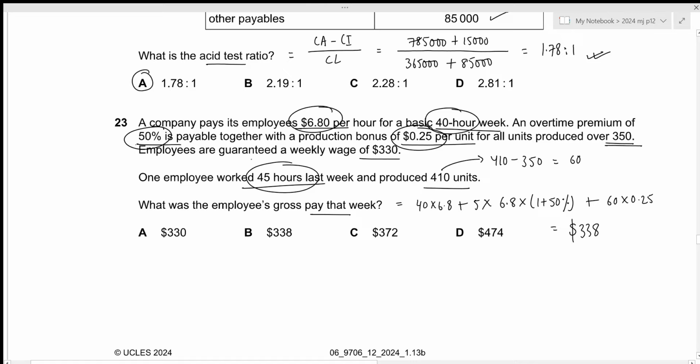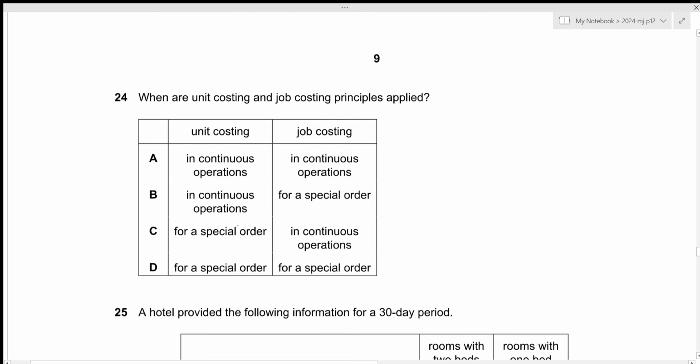And remember, we have a guaranteed weekly wage of 330. Since this is the minimum value that will be received by all workers, we need to compare it to the amount that we just calculated. We have 338, which is higher than 330. So this is the answer we're looking for, which is given by option B. That is all for the 23rd question. Let's move towards the next one.